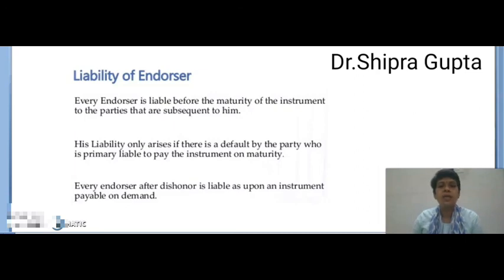It means that when the bill or check is dishonored, the endorser is liable as upon an instrument payable on demand. On demand, he or she will be responsible to pay the instrument amount on the demand of the endorsee because the check or bill is dishonored.